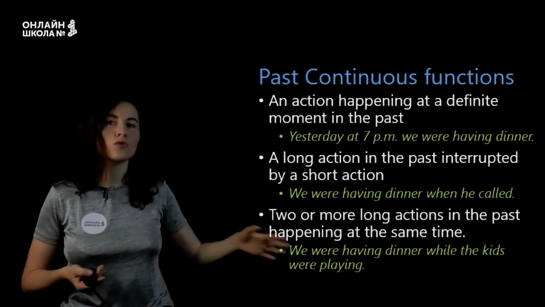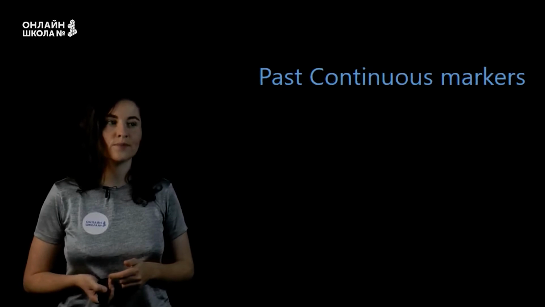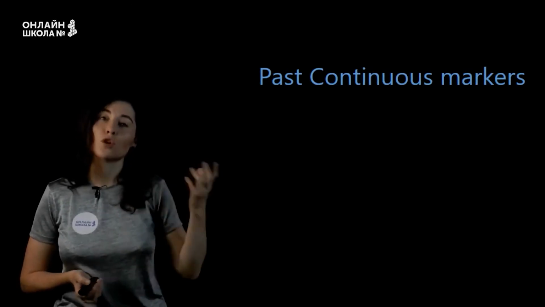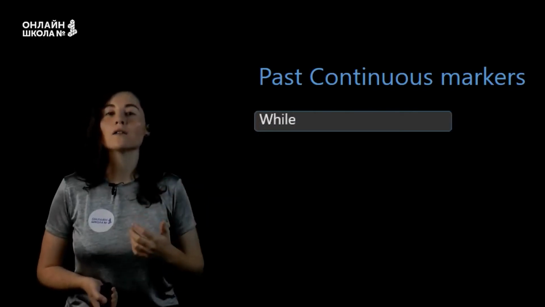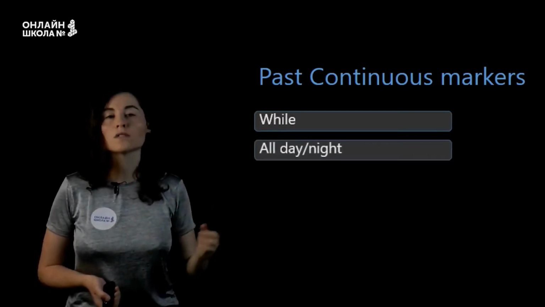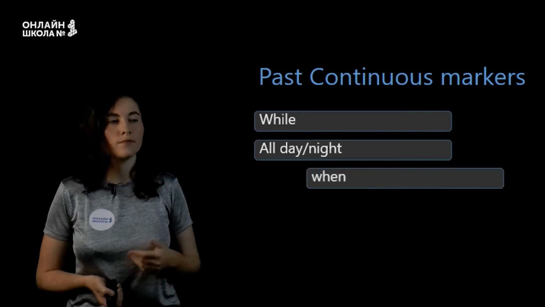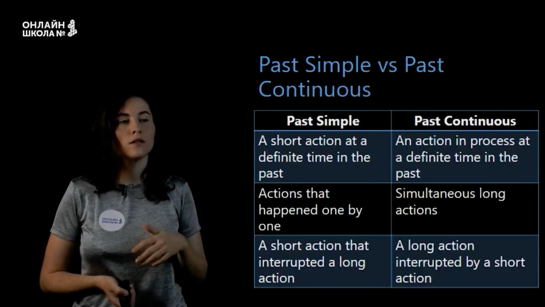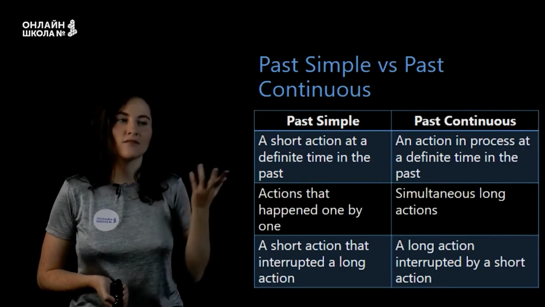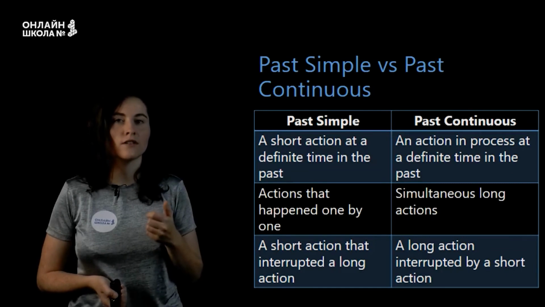So we see here two long actions in the past. And the words which show us that we should use this tense are while, all day or all night, when, and that's it.